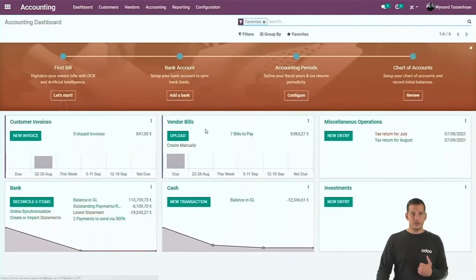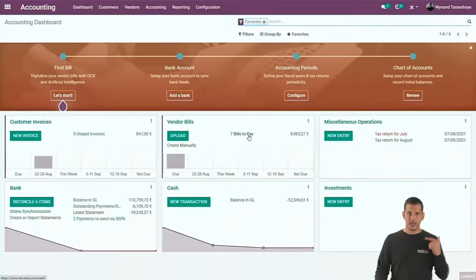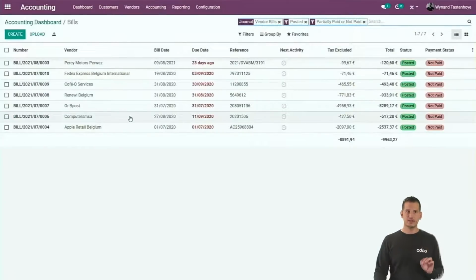Let's jump back to the dashboard. You can see that the bills are not to validate anymore now, but to pay. I mentioned the one for the laptop. Let's see what happens there.